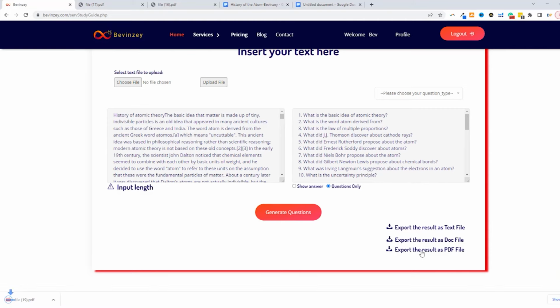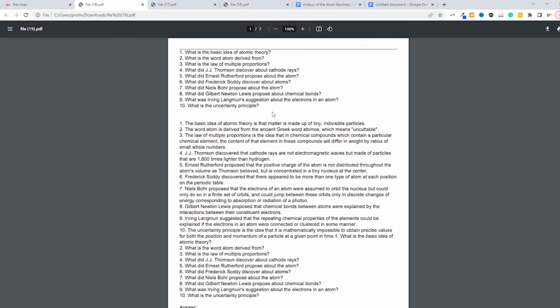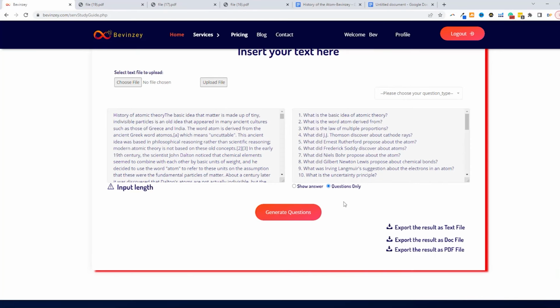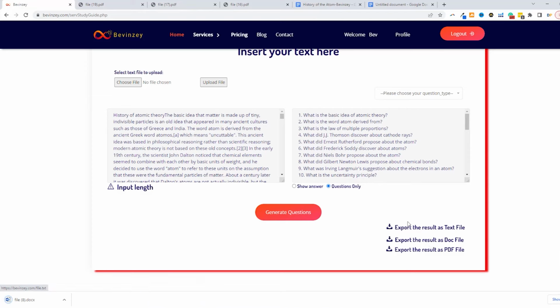So we're just going to export this as a PDF. So once again, this would be an excellent document to add to your learning resources. Now, let's say you wanted to modify this document, put in some extra notes. Then what you want to do is download this as a Word document. So I'm going to click export the results as a doc file.